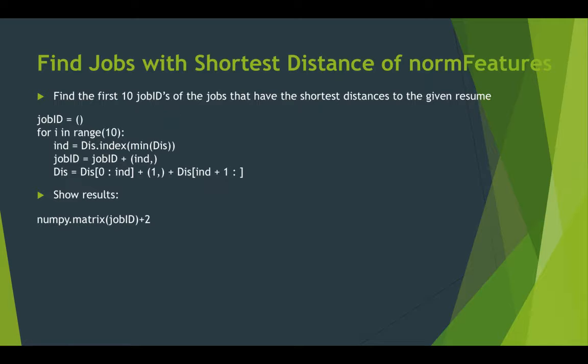So that means we need the 10 jobs which has the minimum distance to the resume. So we use this loop to output the first 10 jobs which have the smallest distance, and then we output the results. We need the job ID plus titles in order to show. Well, so now this is the actual column number in the CSV file.